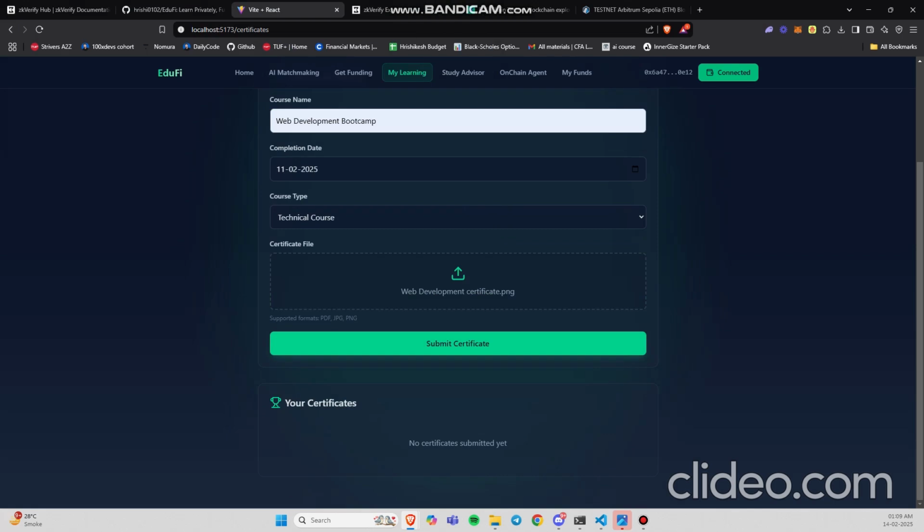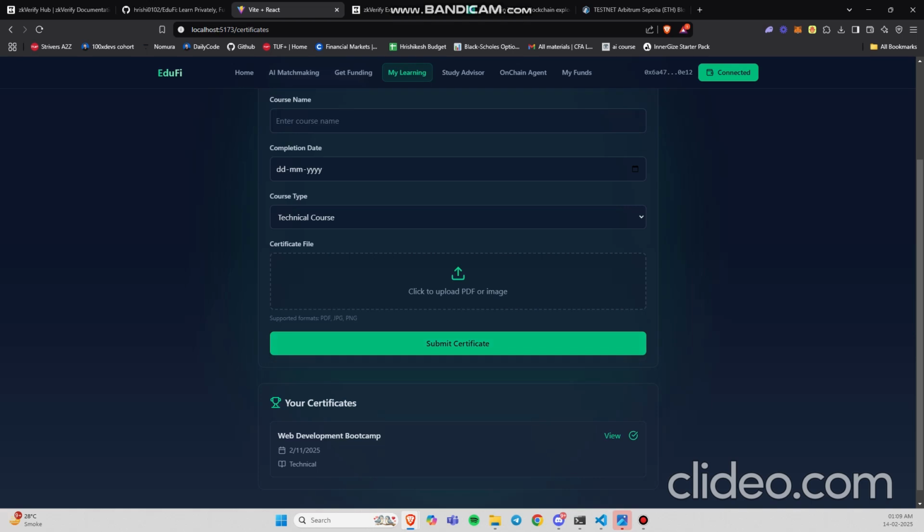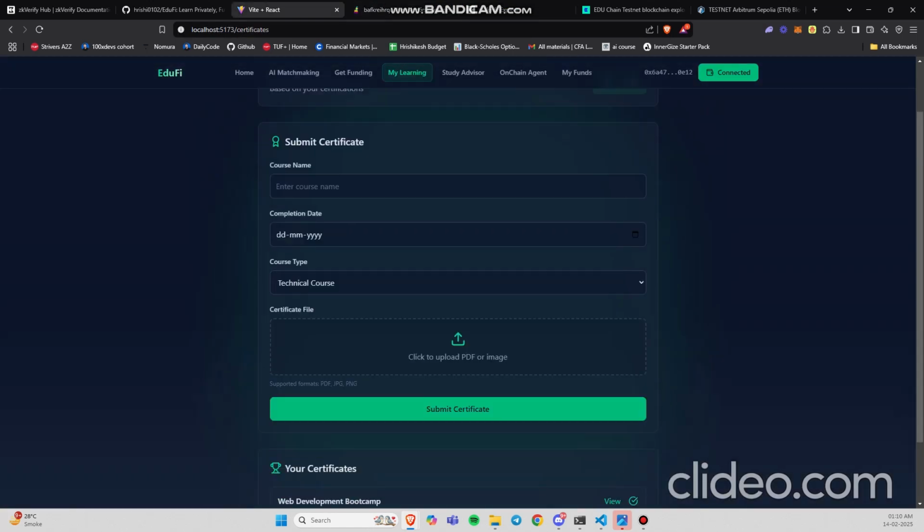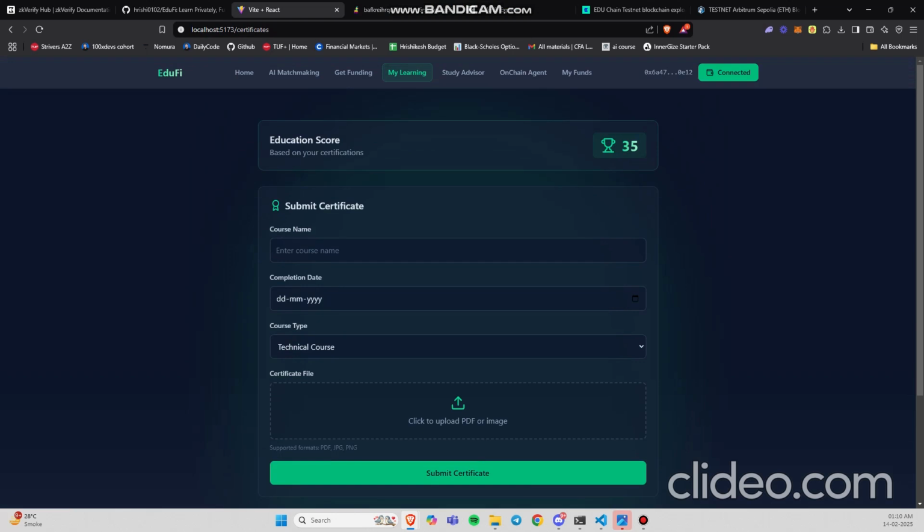Okay, so now when he submits the certificate, this certificate is sent to IPFS using Pinata and it is stored in a decentralized manner. You can view the certificate here. So you know for sure that this is verified and it is stored in IPFS. So we don't store anything in backend. You can see this is my IPFS ID Pinata and this is the picture which I stored. And you can also see here that the education score has actually been increased.